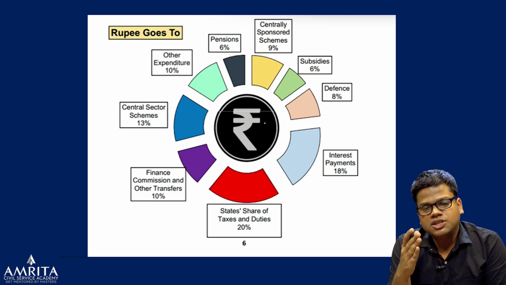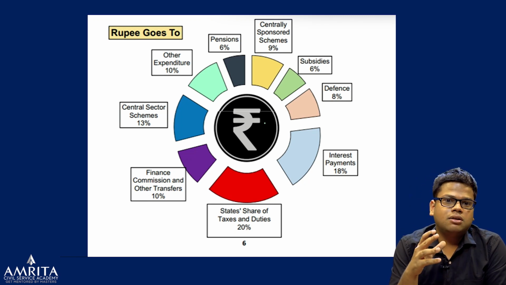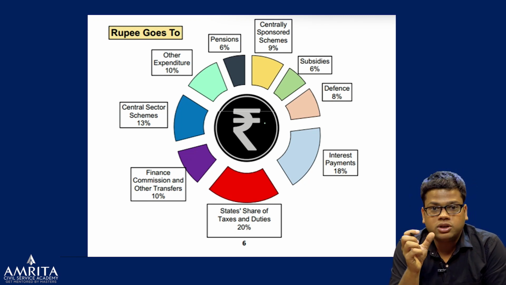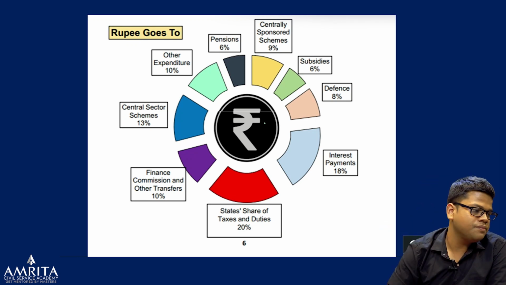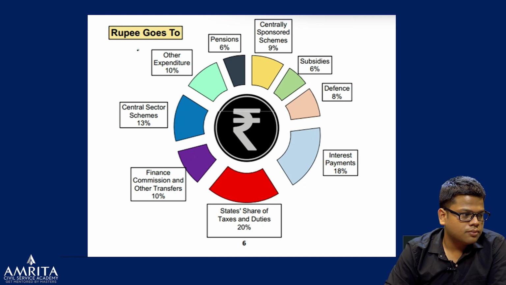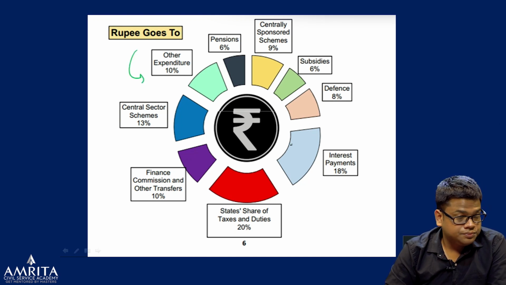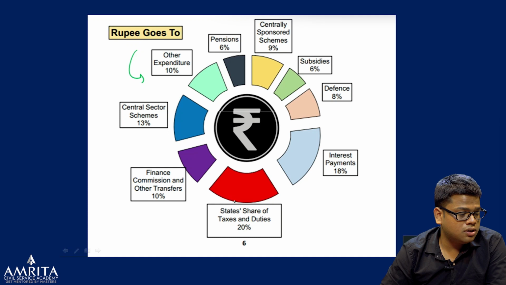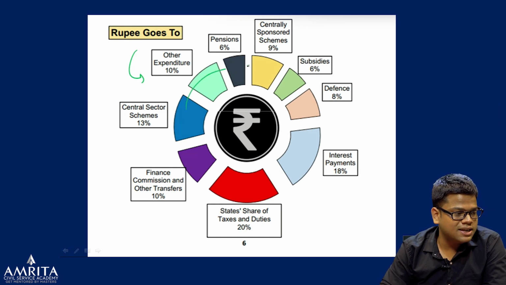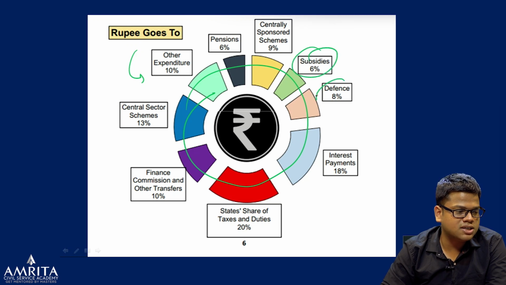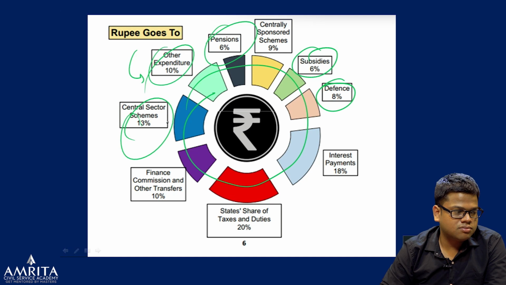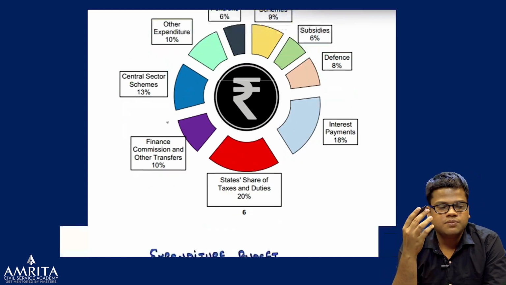Now we'll come to the expenditure budget. Expenditure budget is not as structured like a receipt budget. Now these words are also used by the budget itself, receipt budget and expenditure budget. Now where does the rupee go, where the highest amount of money of the government goes to. We'll discuss one by one. So for example, subsidies, defense, pension, other expenditure, central sponsored scheme, central sector scheme.